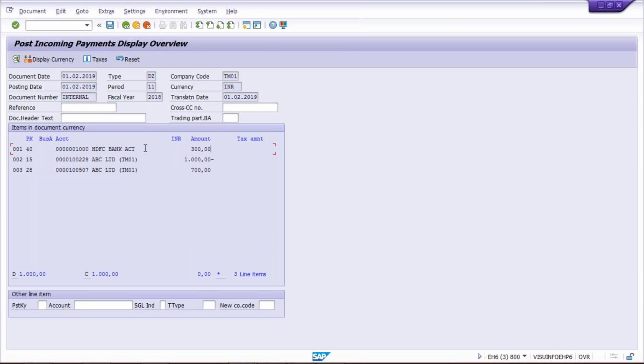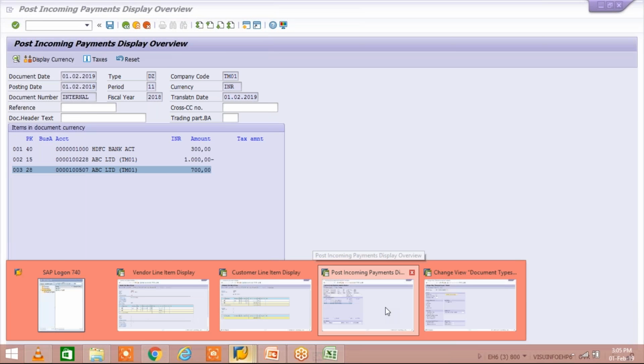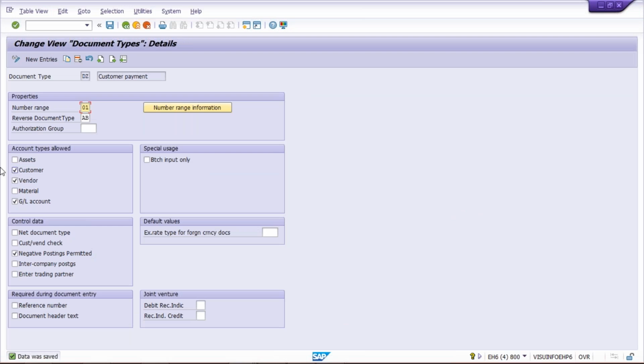Three line items are appearing. Here, this 300 is getting debited in your bank account, this 700 is getting debited to ABC in the form of vendor, and 1000 is getting credited from ABC in the form of customer. So if you are from an accounting background, you will be able to understand this transaction easily. Even if you are from a non-accounting background, don't worry about this. What we are testing, guys, is that we are checking how document type controls the account type also.